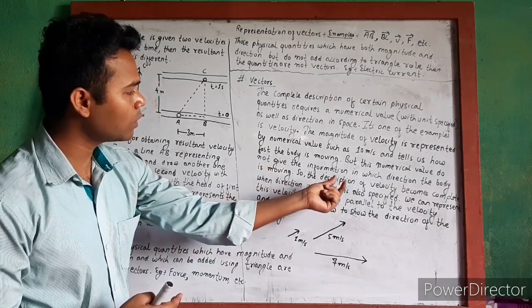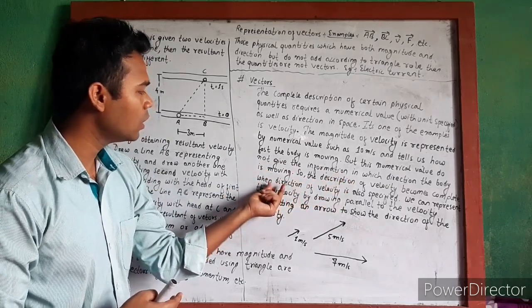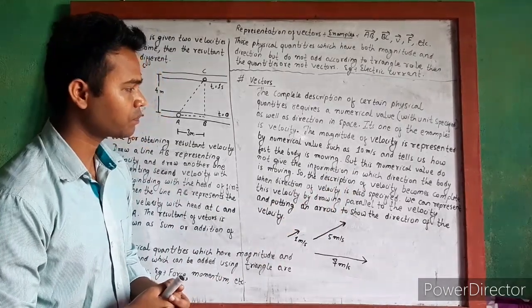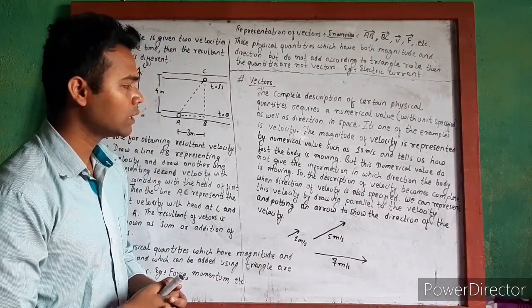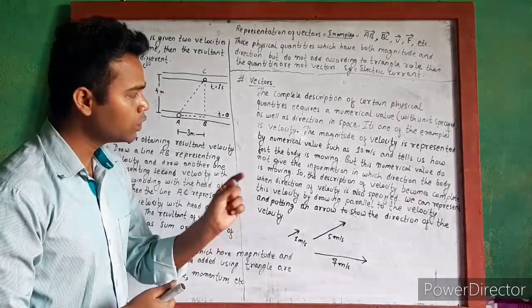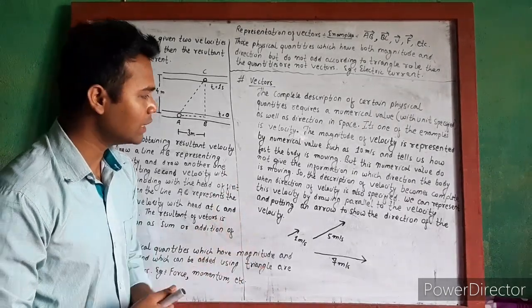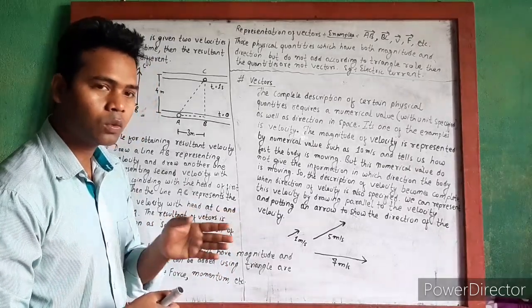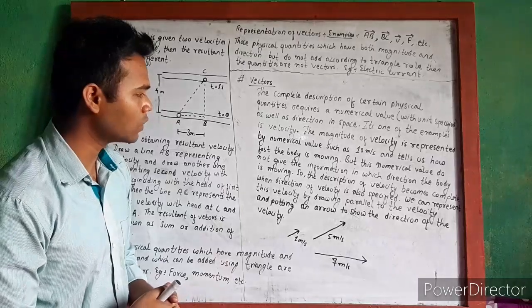So the description of the velocity becomes complete when the direction of the velocity is also specified. That's why velocity is meaningful when there is both a numerical value as well as a direction in space, which shows the direction of the velocity.